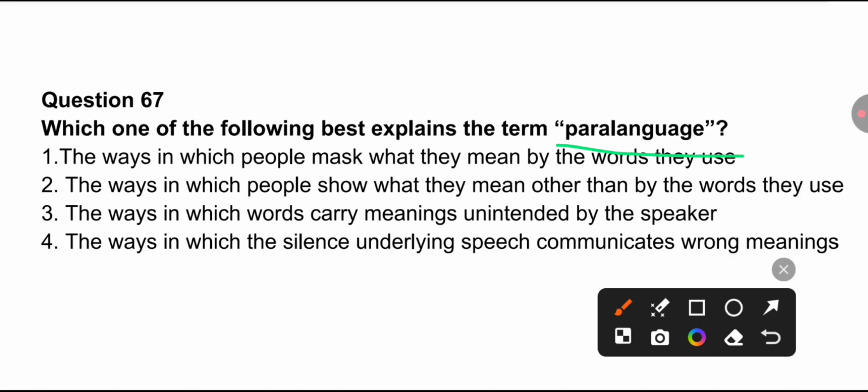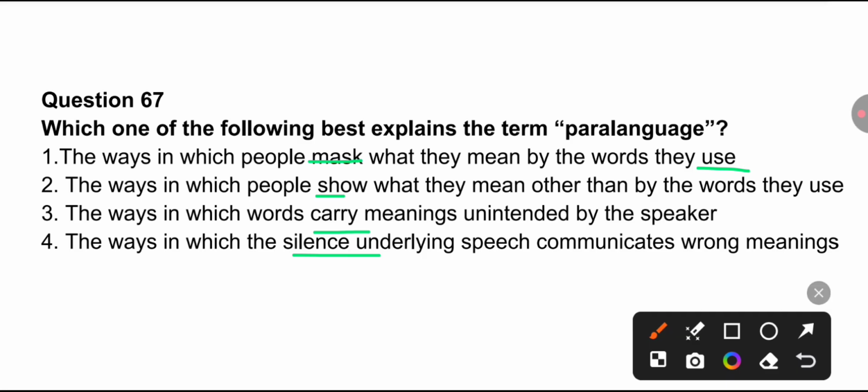Option 1: the ways in which people mask what they mean by the words they use. Option 2: the ways in which people show what they mean other than by the words they use. Option 3: the ways in which words carry meanings unintended by the speaker. And fourth: the ways in which the silence underlying speech communicates wrong meanings. You have to find out which of these four options best explains the term paralanguage.